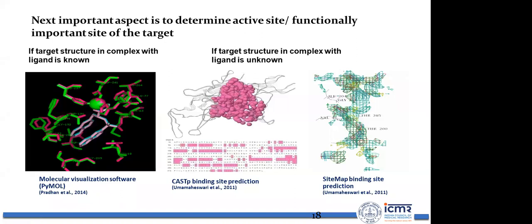But identifying the binding pocket is not always easy. You can identify a number of binding pockets, but there might be several of them. Which binding pocket will you take? For that you need to source literature, and see whether any residue is reported in the literature as part of the binding pocket or as part of the functionally important site. Any binding pocket harboring that particular amino acid, you can consider as the binding pocket. But if not, then take the largest binding pocket as the binding pocket for molecular docking.